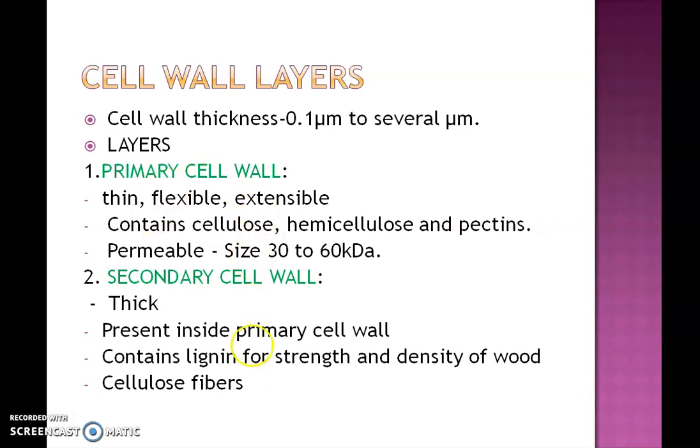Then only the next layer, that is the secondary wall, is laid, because the secondary wall is thick and this thickness formed is not reversible. So what points do we have to mention under the secondary wall? It is thick, its thickness is irreversible, and it is formed only when the cell completes its growth and maturity. It is present inside the primary wall, contains lignin, and the density of wood and cellulose fibers are present in its composition.